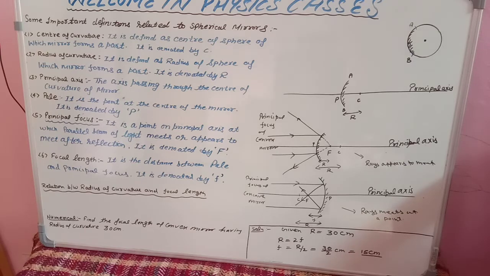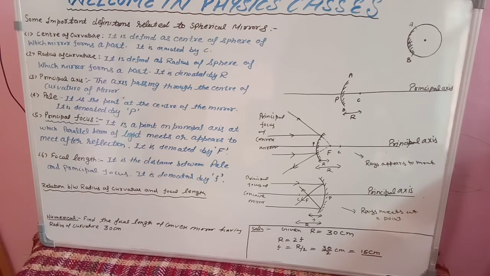As we have defined in our previous lectures, a convex mirror is one in which the reflecting surface is away from the center, and a concave mirror is one in which the reflecting surface is towards the center of the sphere. That means both are parts of a sphere only. Their difference depends upon only one thing: whether the reflecting surface is towards the center or away from the center.